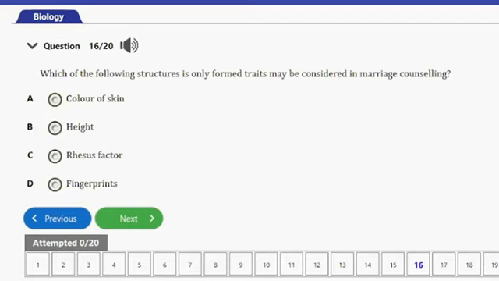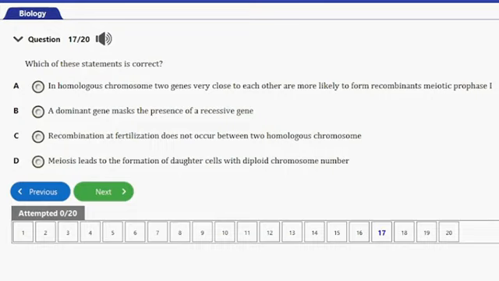So that's it for that question. The next question is question number 17 here. It says, which of these statements is correct? A, in homologous chromosomes, two genes very close to each other are more likely to form recombinants in meiotic prophase 1. B, a dominant gene masks the presence of a recessive gene.